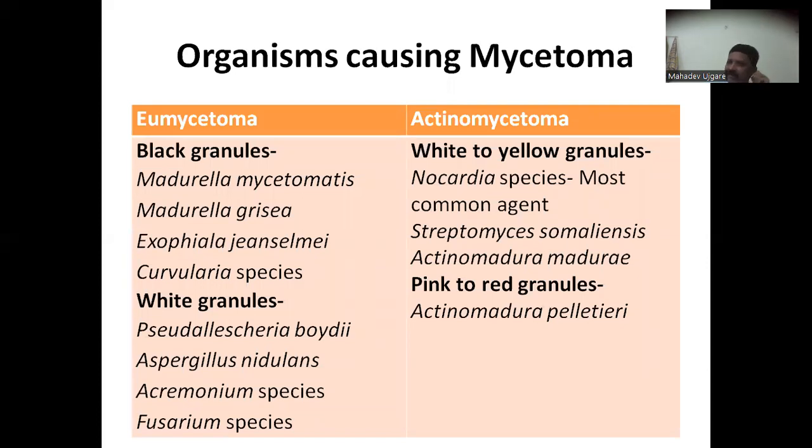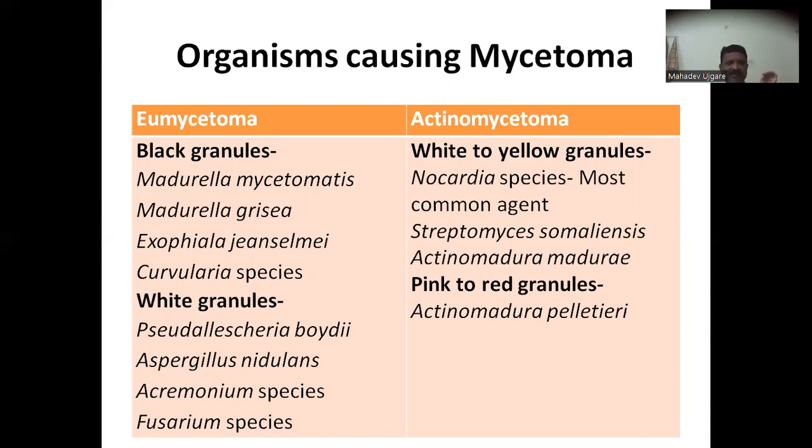Now, organisms causing mycetoma. Eumycetoma is caused by fungus, and actinomycetoma is caused by bacteria. Now, how to differentiate between these two? It is differentiated on the basis of granules produced by them. Eumycetoma produces black granules, and the causative agents are Madurella mycetomatis, Madurella grisea, Exophiala